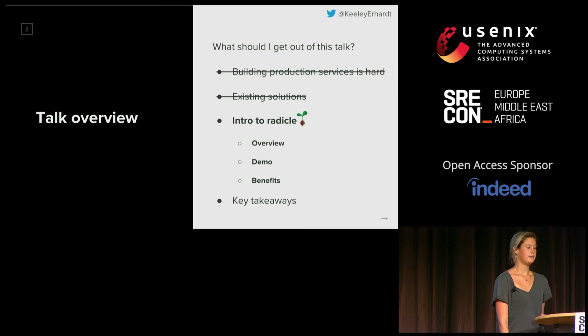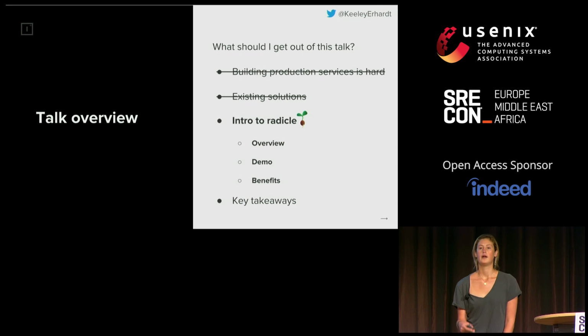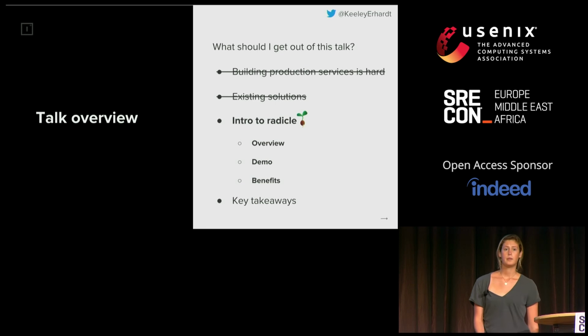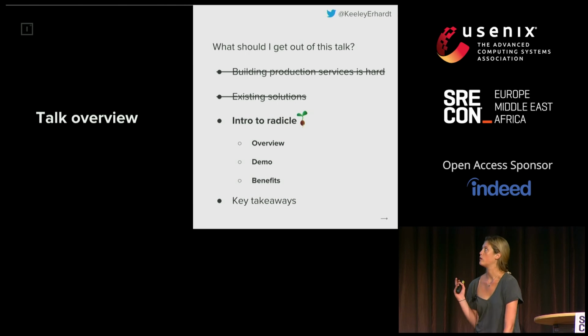So why did we not use this at Improbable? Well, for one, we've been building production services in Go at Improbable for a while now, before some of these libraries were publicly available or stable. Additionally, we wanted to have a bit more flexibility into how we built our production services. So what we did is we built something that we called Radical.